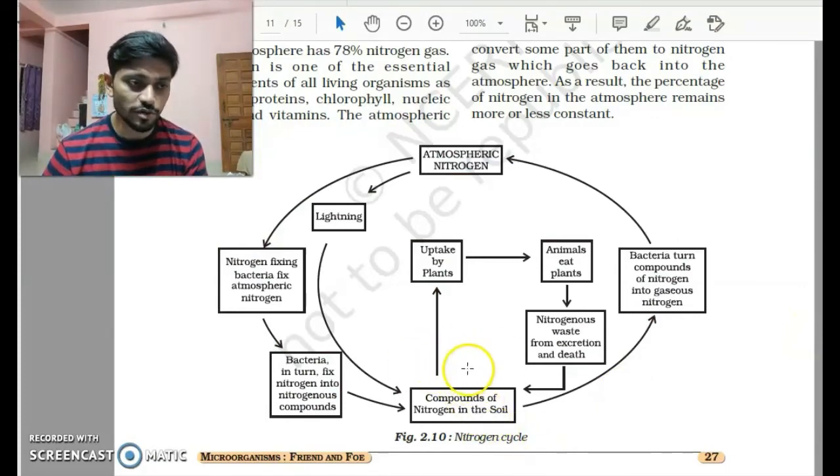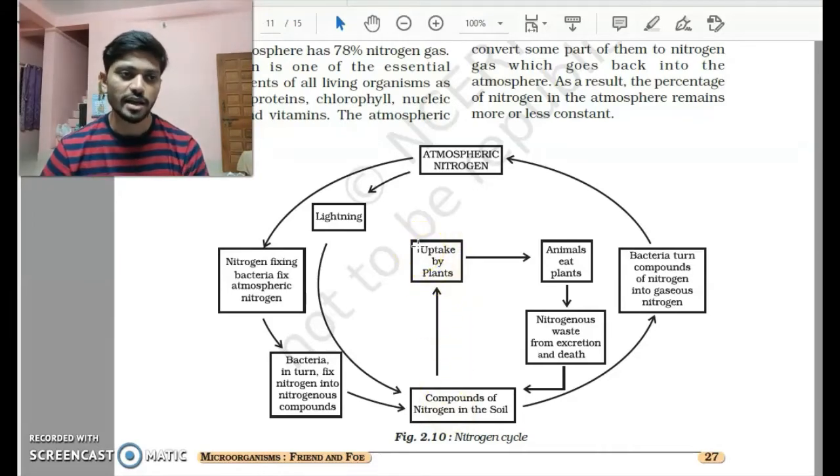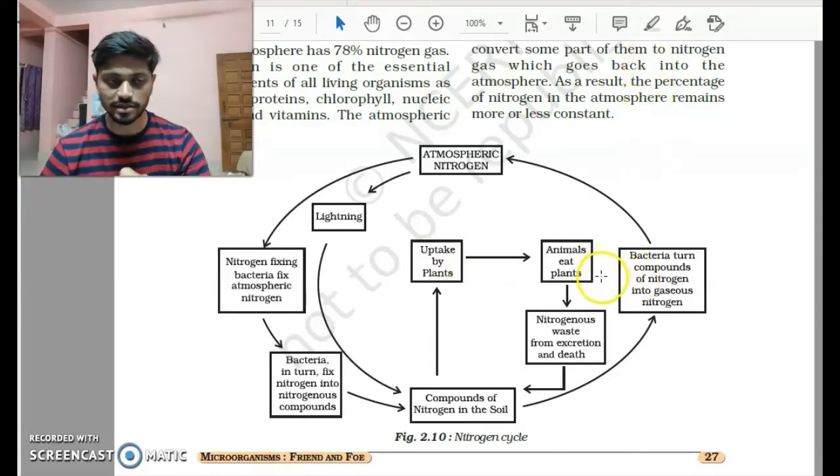The plants that we grow in our farms, the crop production, use these nutrients, this nitrogen, as a part of the nutrition, and this reaches the plants. Once the crop is harvested, animals or we human beings eat these plants, so this nitrogen reaches us.